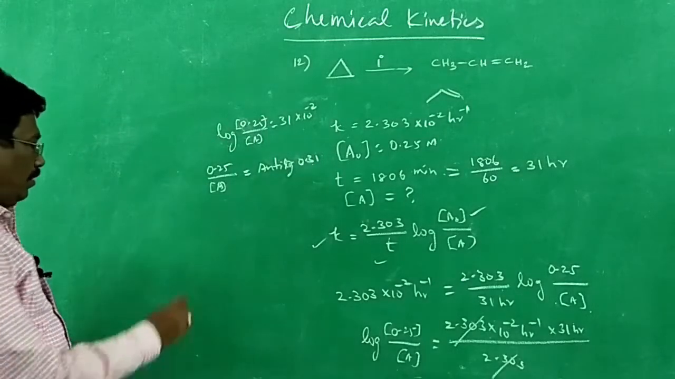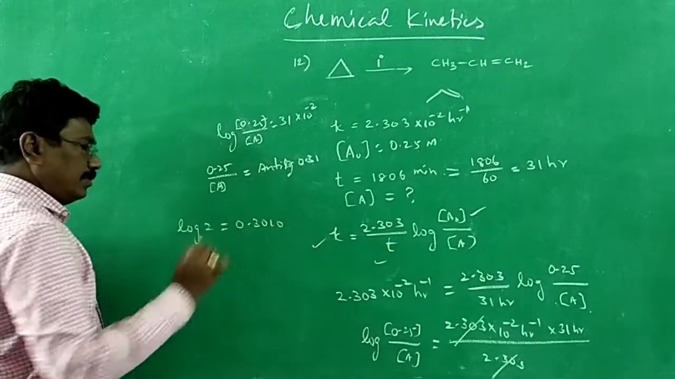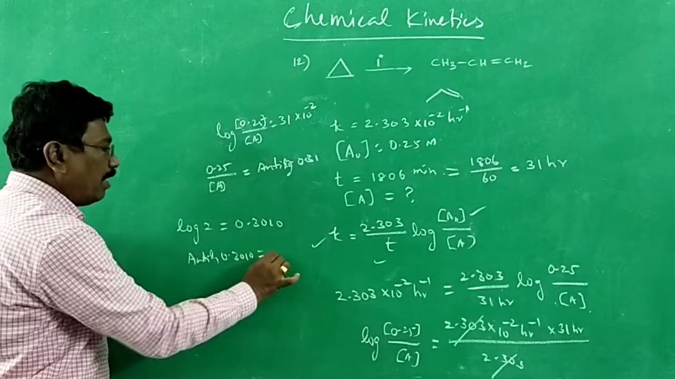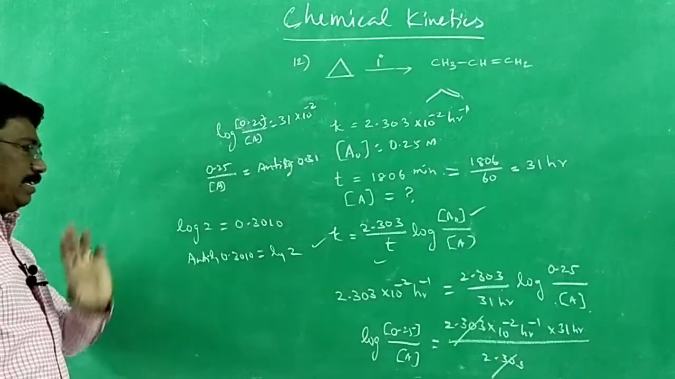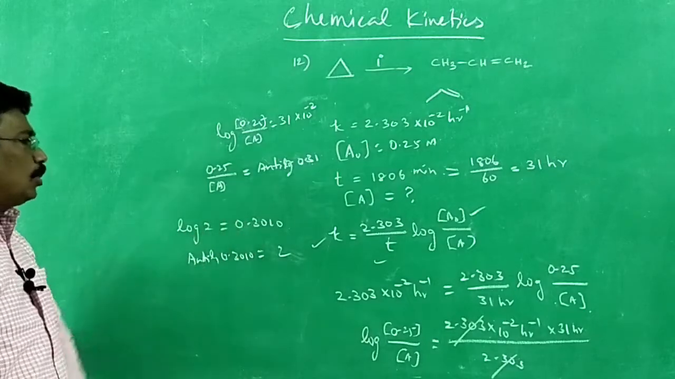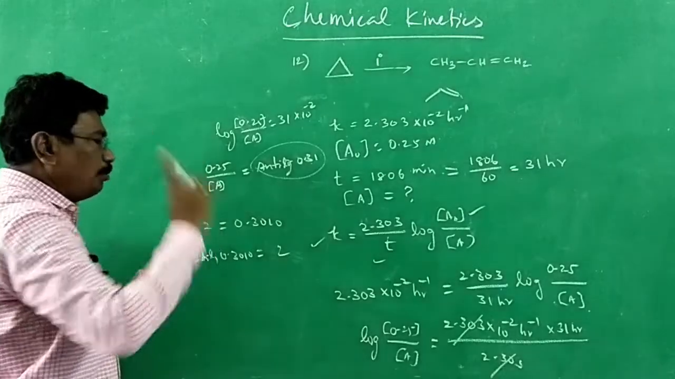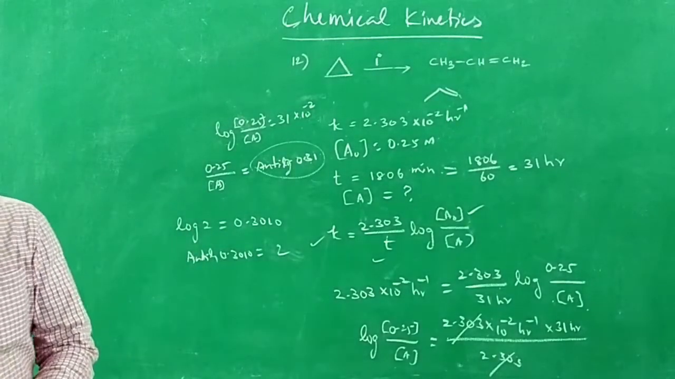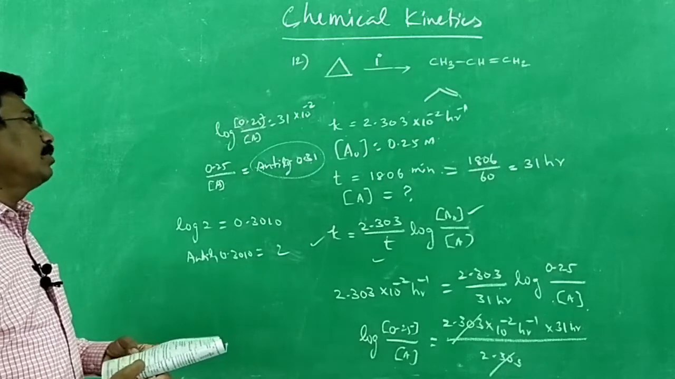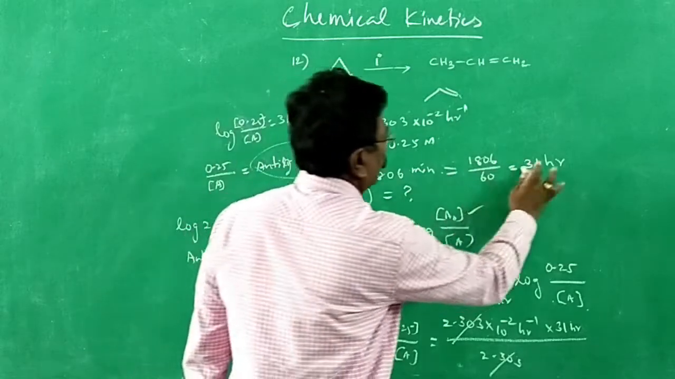We know log 2 is equal to 0.3010. That means anti-log of 0.3010 is nothing but 2. Log 2 is this much, so the anti-log of this much must be equal to 2. So the anti-log of 0.3010, which we consider as 0.31, should be equal to 2. That's what is given in the question itself: log 2 is equal to 0.3010. Instead of 3010, we have got 31. Yes, 31, not 301 only.